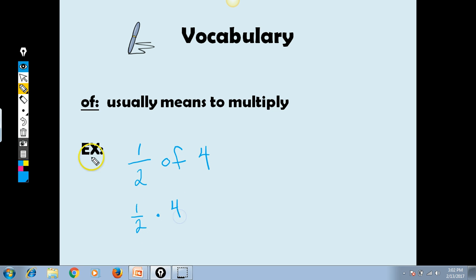Okay, so what is 1/2 of 4? It means multiply 1/2 times 4. We'll get into this in more detail in a minute, but we would then have to turn this into a fraction also, right? 4/1. But we'll get into that a little bit more in a minute. So that's our only vocab word today, really, is "of." Make sure that you're understanding that when we see "of," we mean multiply.